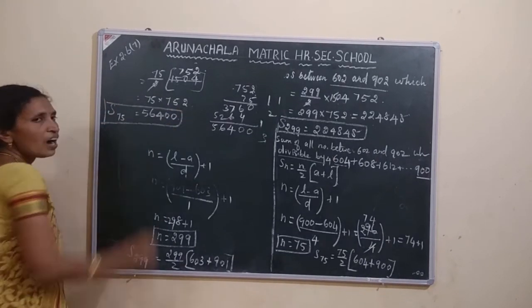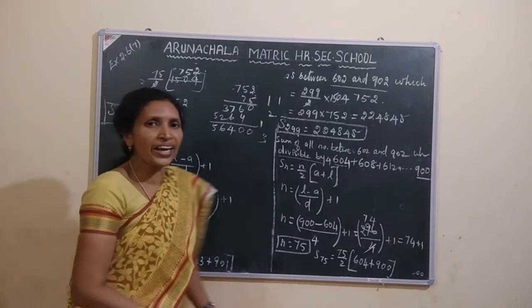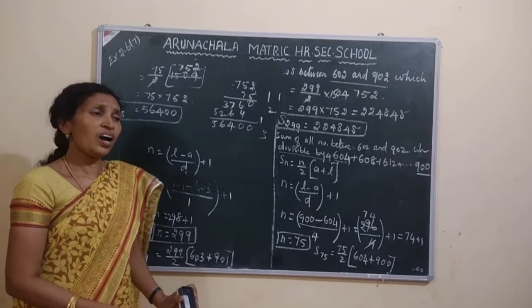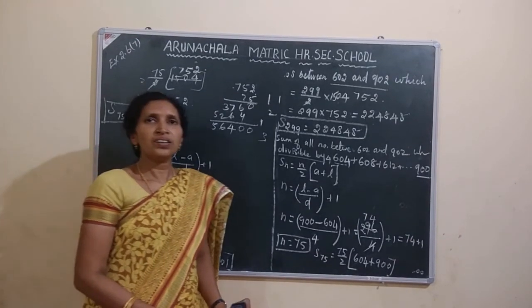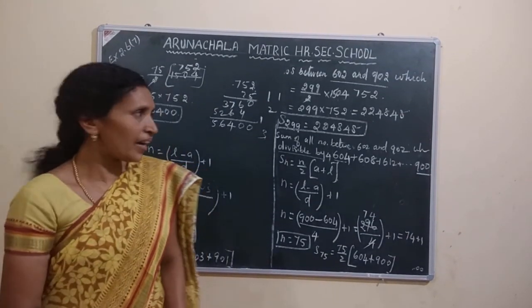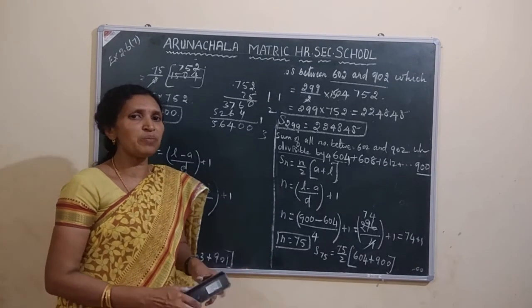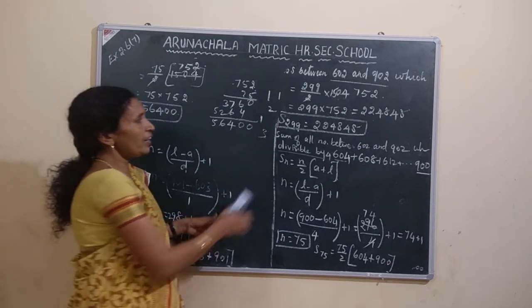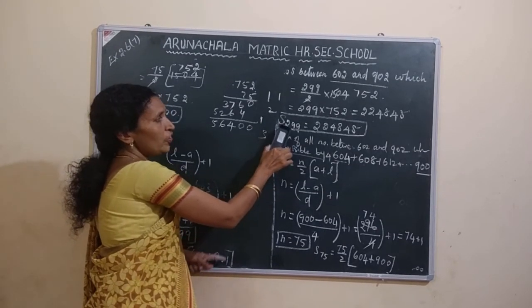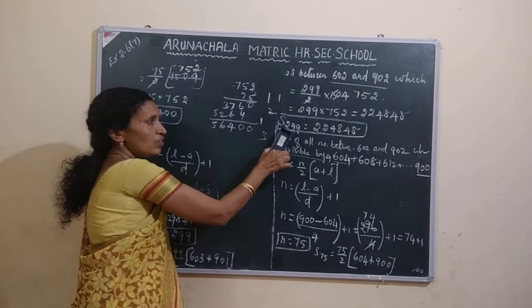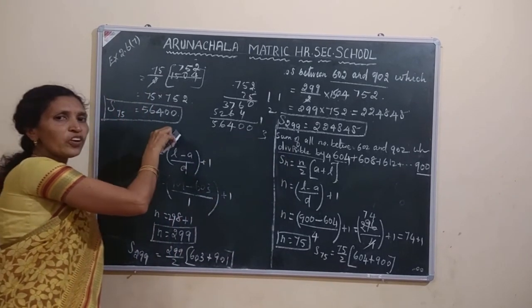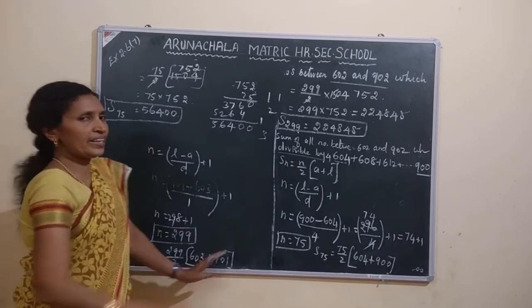Okay students, how do you find the final answer? What is your question? Find the sum of all natural numbers between 602 and 902 which are not divisible by 4. So already I told you, if you subtract the divisible by 4 natural numbers from all natural numbers, you will get the answer.